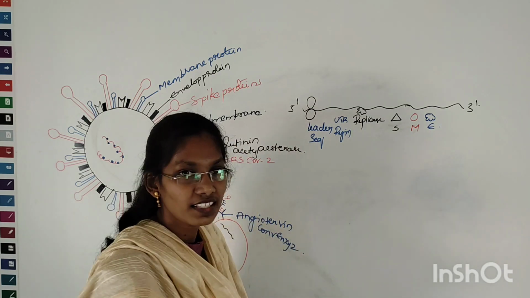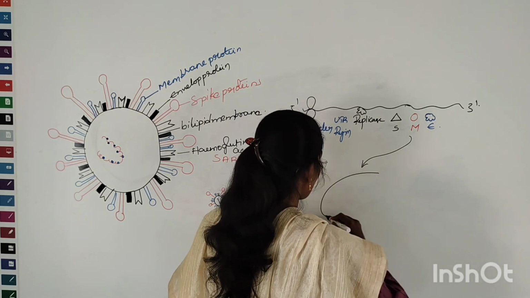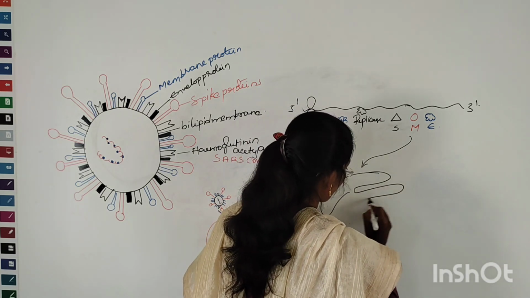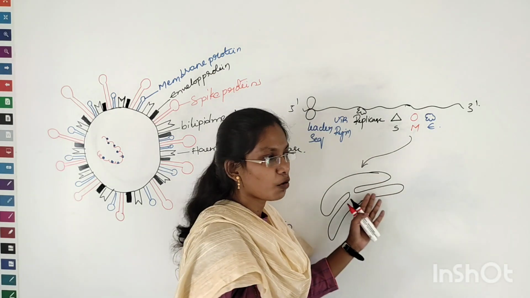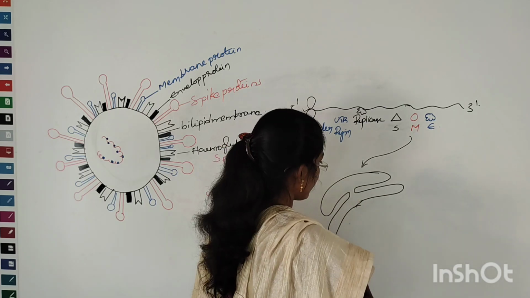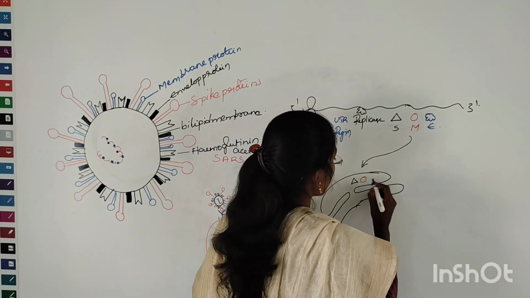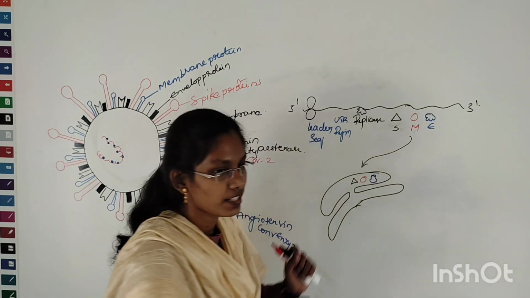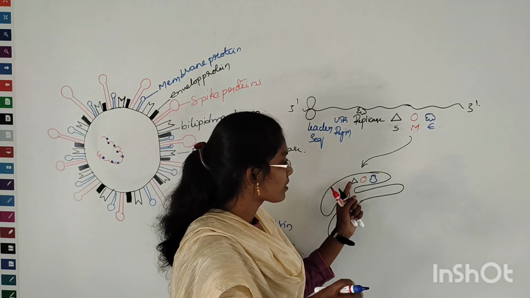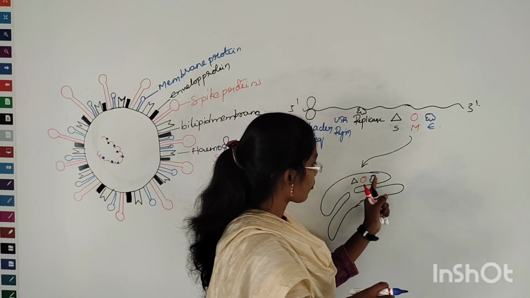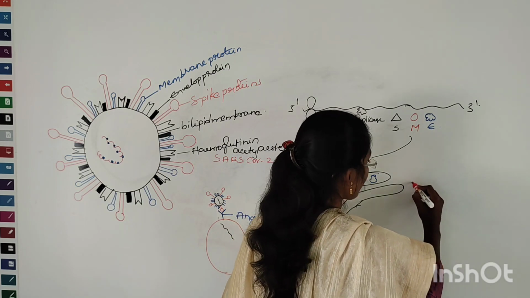After the translation of these three proteins, they are transported into the endoplasmic reticulum, right? So this is the structure of the endoplasmic reticulum. Into the endoplasmic reticulum, they come in non-glycosylated form. So let us draw the pictures of spike protein, this is membrane protein and this is envelope protein in the non-glycosylated form. Right? What is glycosylation? Attachment of a carbohydrate to its functional group, right? So these three proteins get glycosylated and they are transported into the Golgi apparatus.